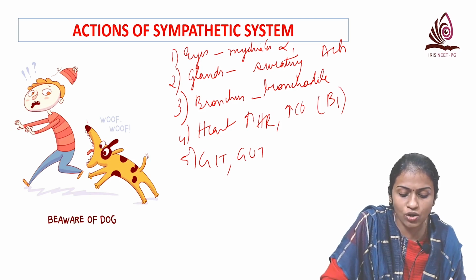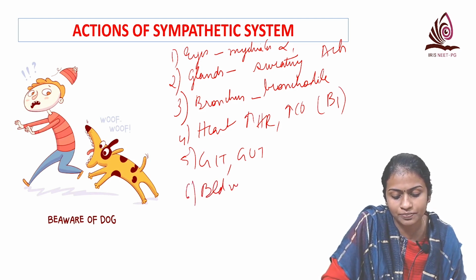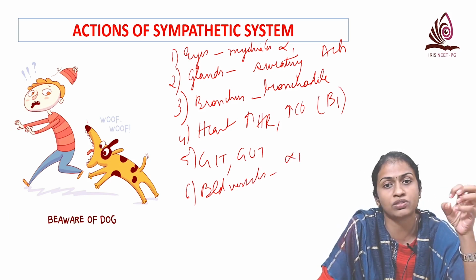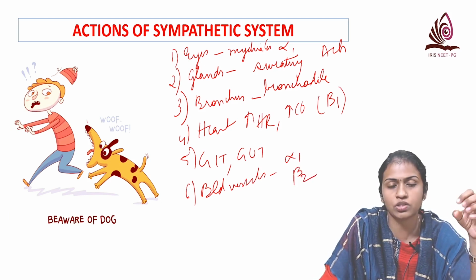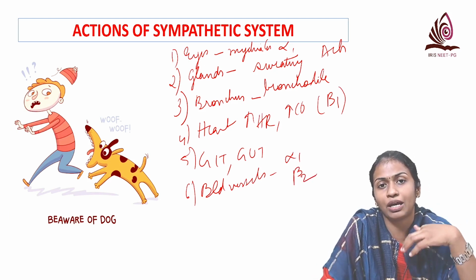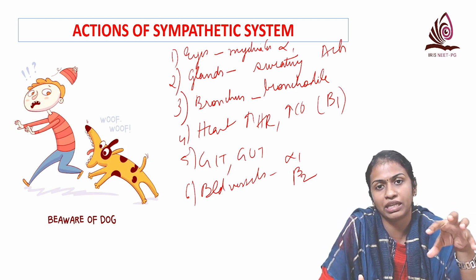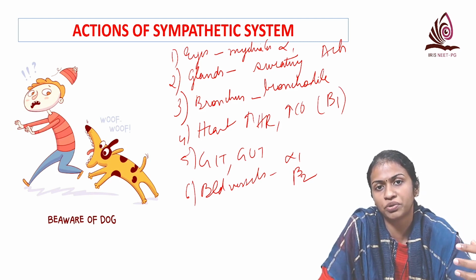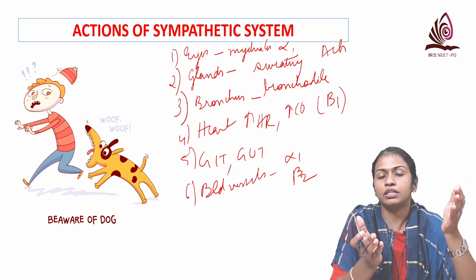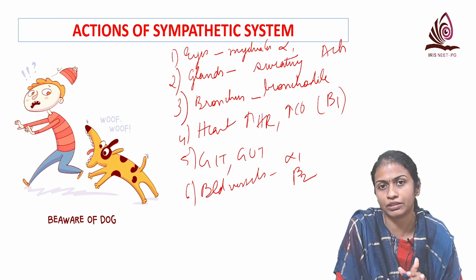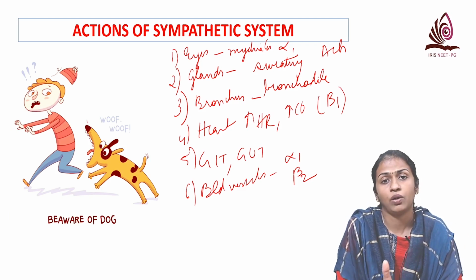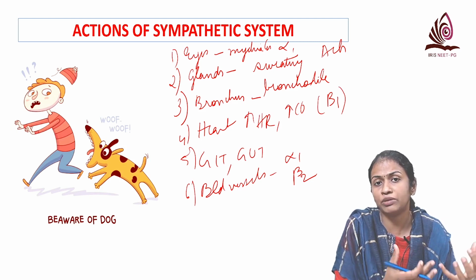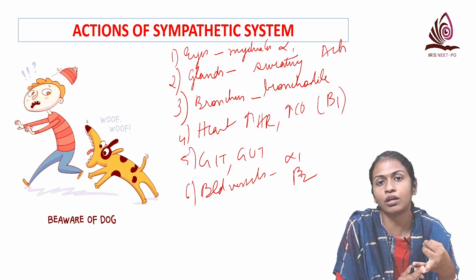Next is the blood vessels. What happens to the blood vessels? There is a contradiction. Alpha 1 will cause vasoconstriction and beta 2 will cause vasodilatation. So what happens when the adrenergic system is stimulated? Both these receptors will be activated. Whether vasoconstriction predominates or vasodilatation predominates depends upon which receptors are more in that particular tissue. So how to remember which receptors are more? For example, when you're running, which of your organs need more blood? Your skeletal muscle and your heart require more blood.